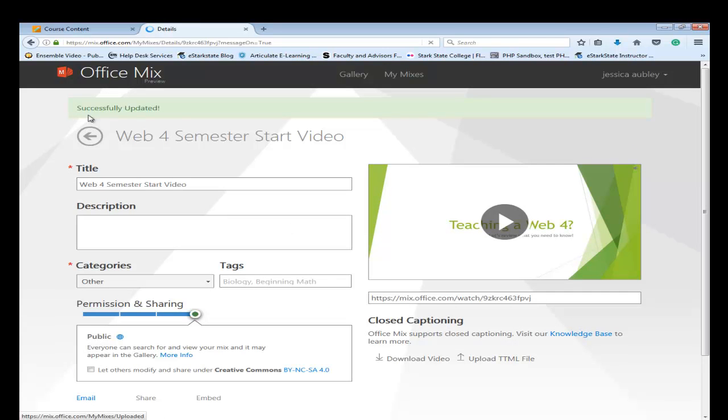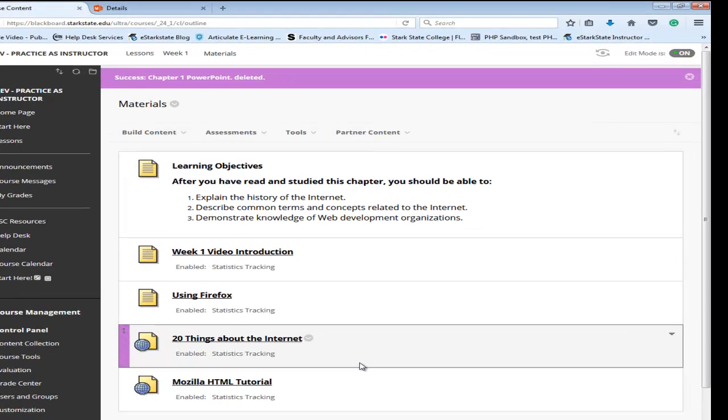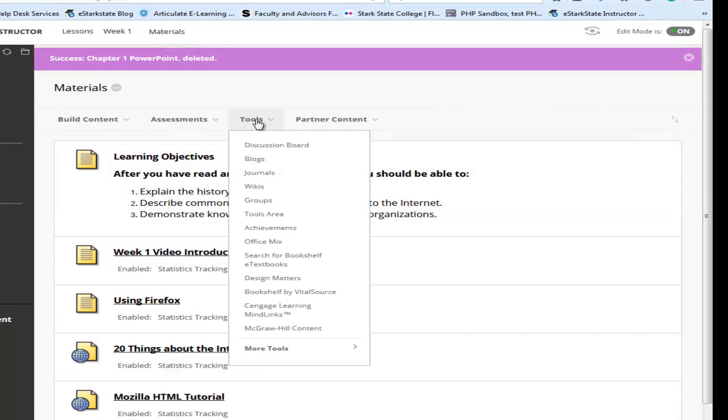Now after it's saved, you'll see it successfully updated. What you need for Blackboard is this address here. So go ahead and click on the address, right-click, and copy it. Then we go into Blackboard. We locate in our course where we want to go ahead and put our new interactive lecture. We then go to Tools, Office Mix.